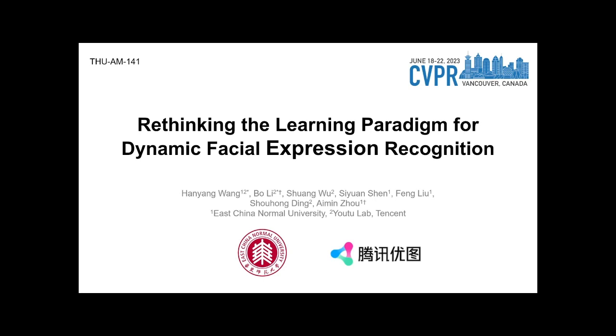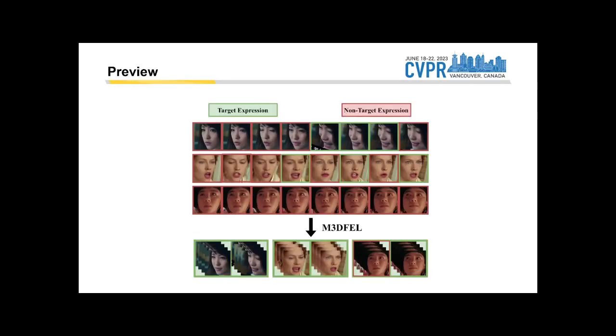Hello, I'm Haiyan Wang, and I'm excited to talk about our latest research, Rethinking the Learning Paradigm of Dynamic Facial Expression Recognition. In a nutshell, we came up with a weakly supervised approach to model DFER as a multi-instance learning problem. We also noticed that there's an imbalance between short and long-term temporal relationships. This makes it tough to model the entire temporal relationship or use time-irrelevant methods.